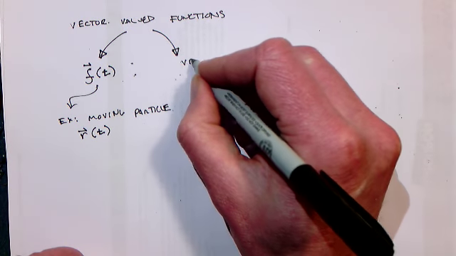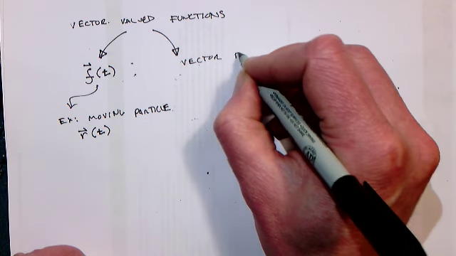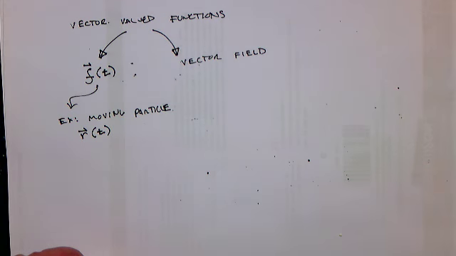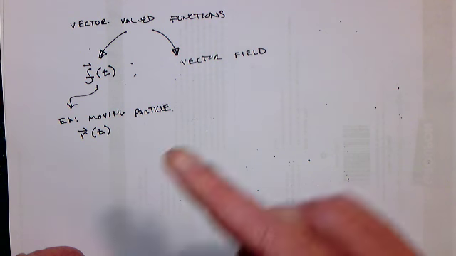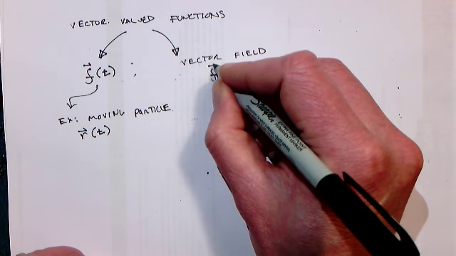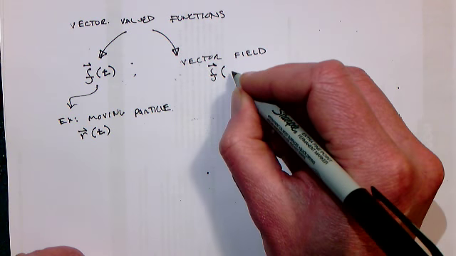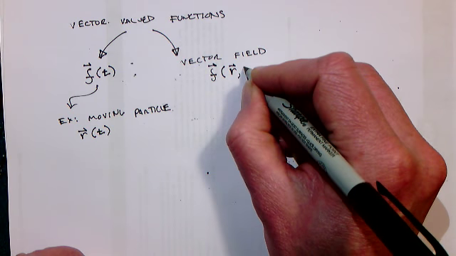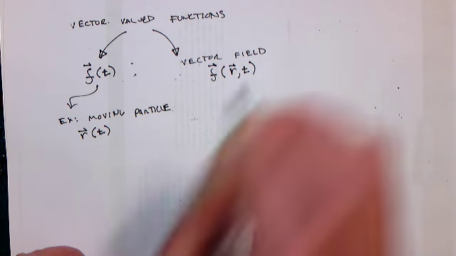Now, another example of a function which is vector valued, but a little more complicated, is the idea of a vector field. This is something we're not going to deal with very much in this class, but I think it's worth highlighting at this point. You can also have a vector valued function that depends on where you are in space, and could also depend on time.